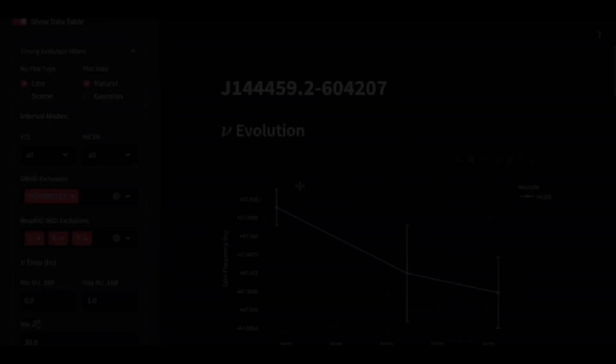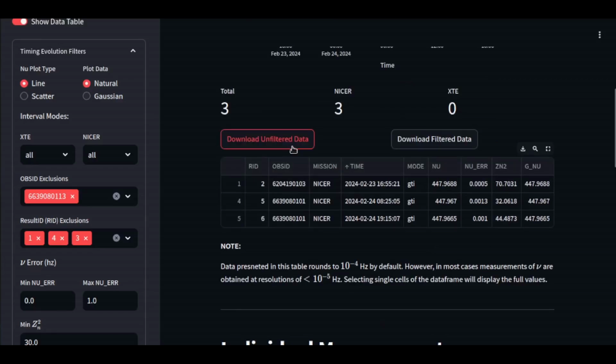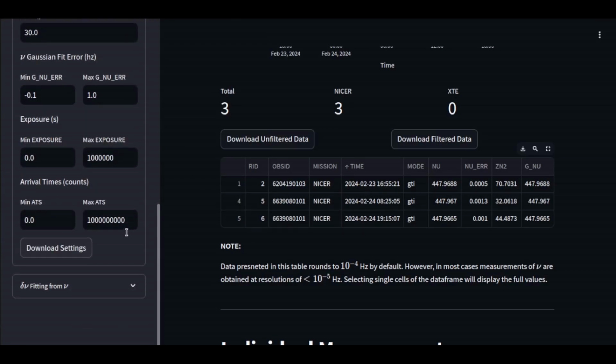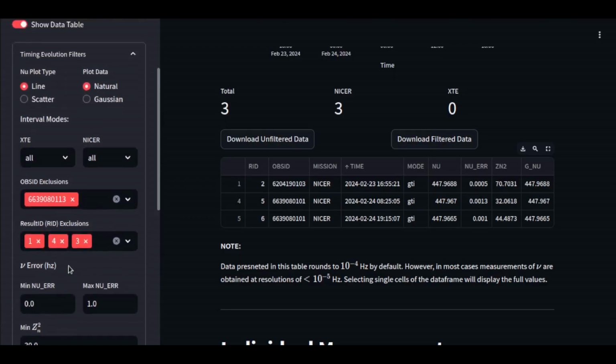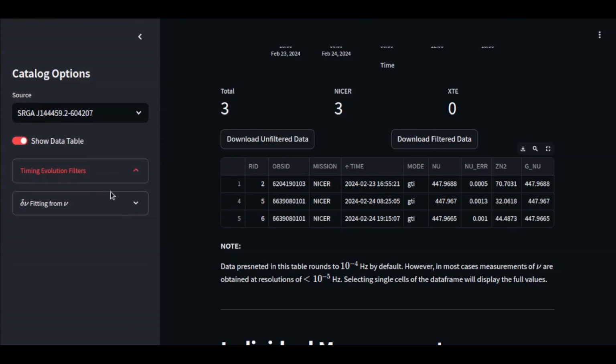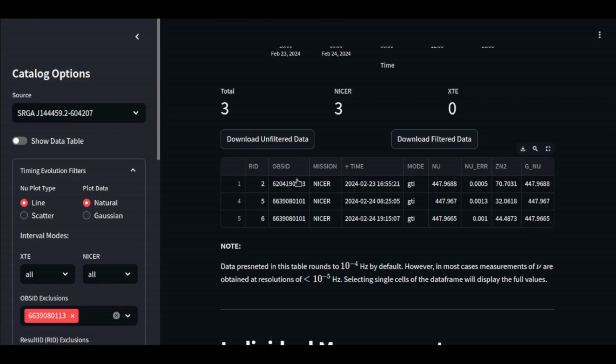It's up to you. You can go to the web dashboard and just filter things out for yourself. That's why I've put it there, and you can even download your filters. So if we go back here, as always, you can download the unfiltered data or the filtered data. That would just be this table right here that you're seeing. And then you can also come down here and download your settings for the filters in this timing evolution filter drop down. And if you don't want to even see the table, you could just get rid of the table. But I like seeing the table, so that's why by default it's there.